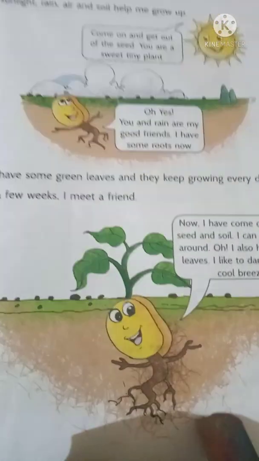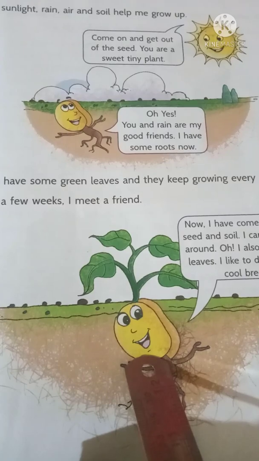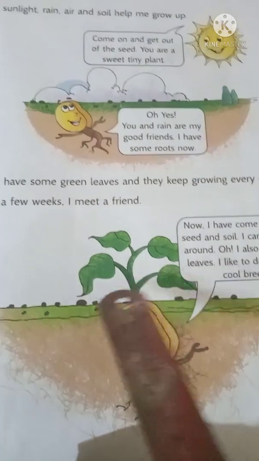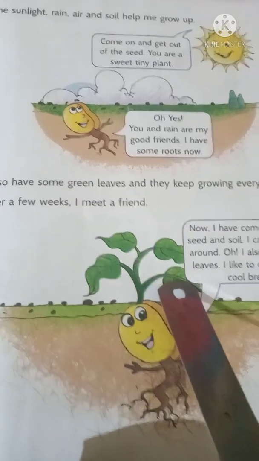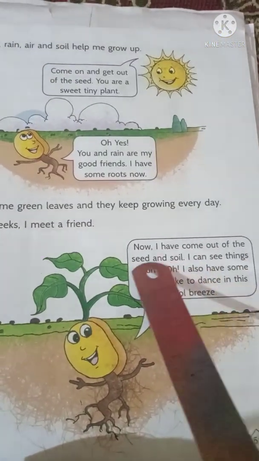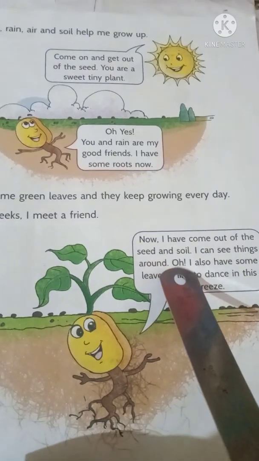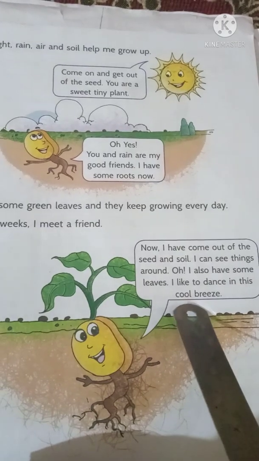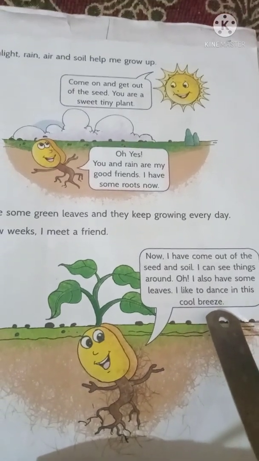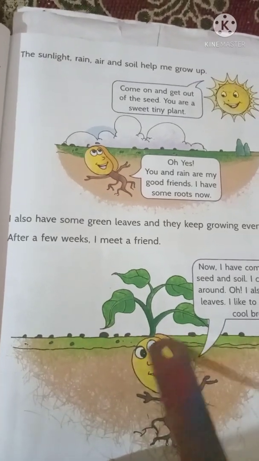Now see, children, on picture number 4 that this seed has many roots downside and upside you see many leaves have come. Now I have come out of the seed and soil. I can see the things around. Oh, I have also some leaves. I like to dance in this cool breeze. Breeze means sweet wind, you can say. Now this mango seed looks very, very happy.